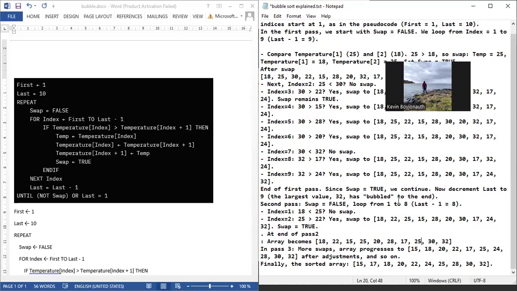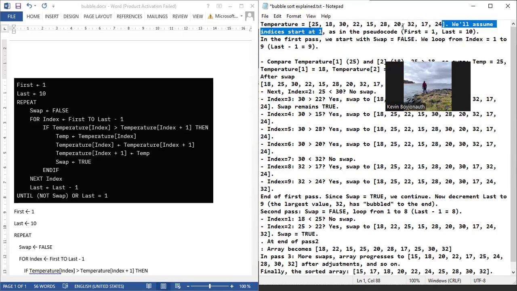Ça veut dire what has happened, what will happen after every pass, the highest value in the list will go to the end. Premier, c'était 32 qui est à la fin. Dans la liste, 32 il est à la fin. Followed, il peut venir 30 qui peut venir à la fin. Followed, il peut venir 28 qui peut venir à la fin. Là, il peut venir 25 qui peut venir à la fin. Ça, this will continue like this.